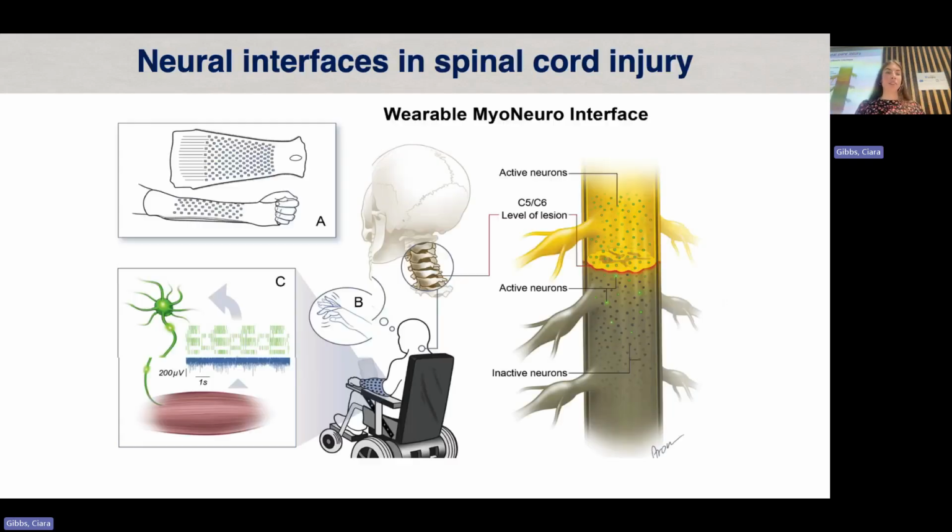So people have been looking at trying to design a neural interface that takes some of the spared activity that exists after spinal cord injury. So it still resides in the spine. There are spared motor neurons, and trying to use this in conjunction with recording with electromyographic techniques to translate the spiking activities of these motor units into online control paradigms whereby you can interact with digital interfaces and try and improve the quality of everyday life.